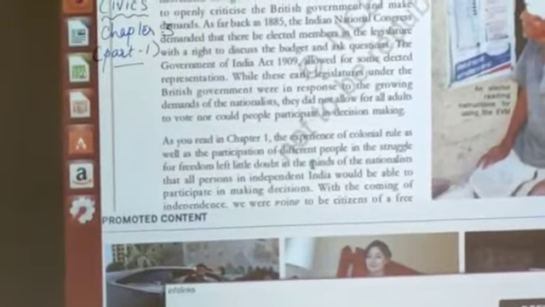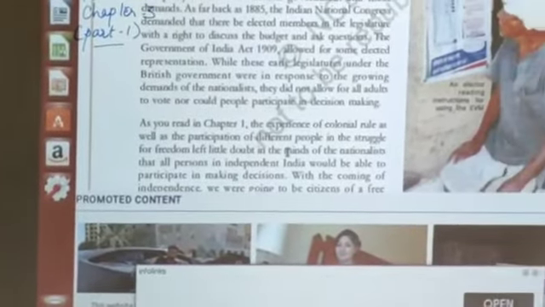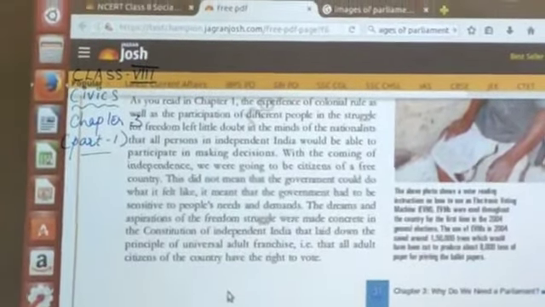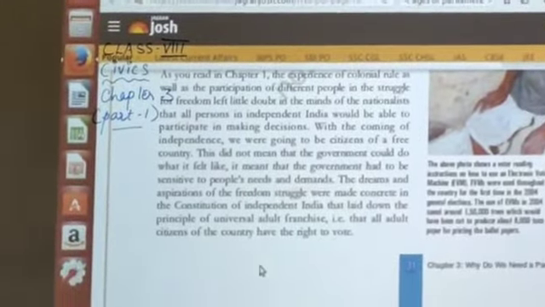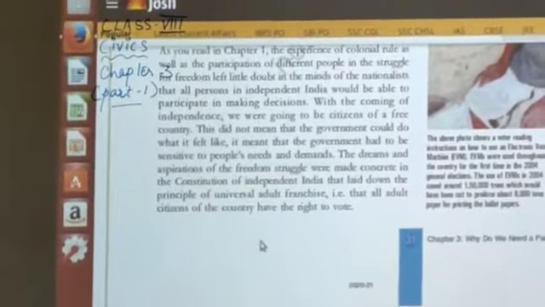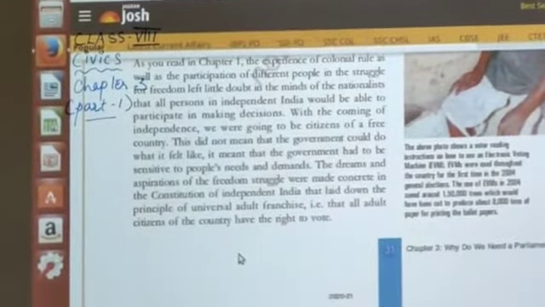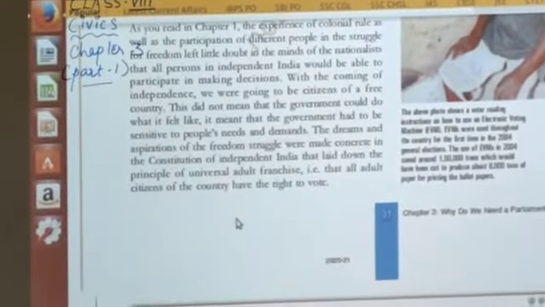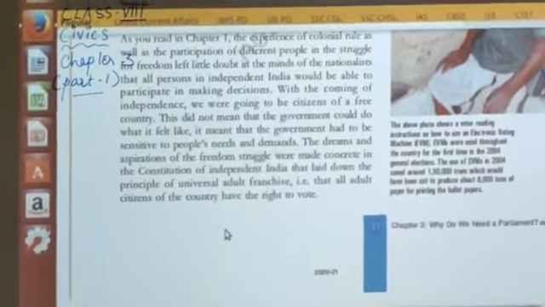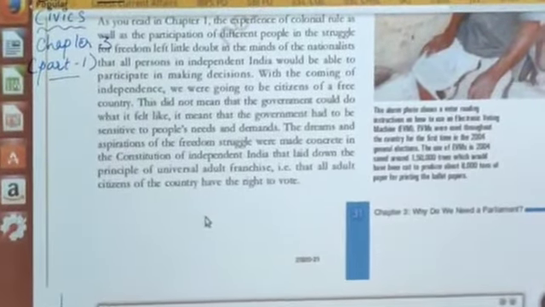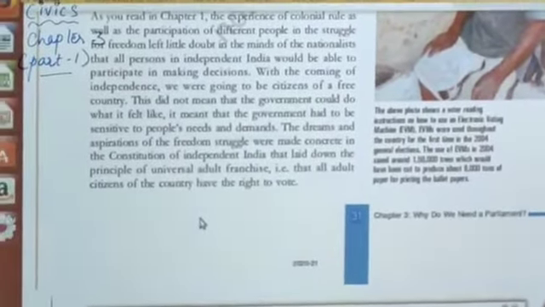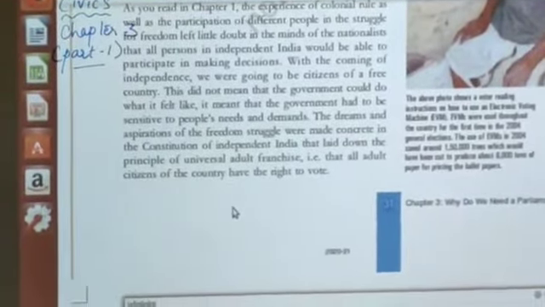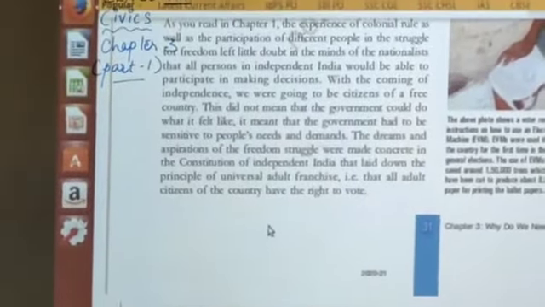Now, with the coming of independence, we were going to be citizens of a free country. This did not mean that the government could do what it felt like. It meant that the government had to be sensitive to people's needs and demands. Whatever people's needs and demands are, the government had to really take care of those needs, demands and requirements of the people. So that was the actual meaning of government.